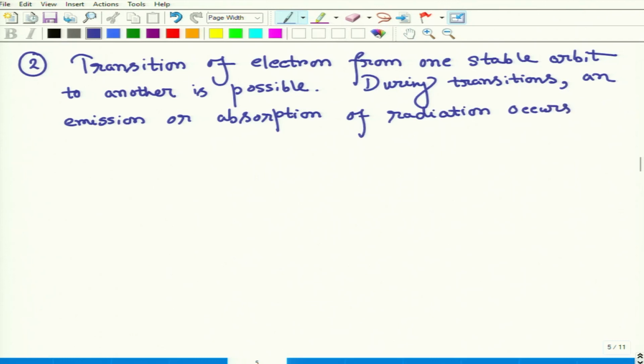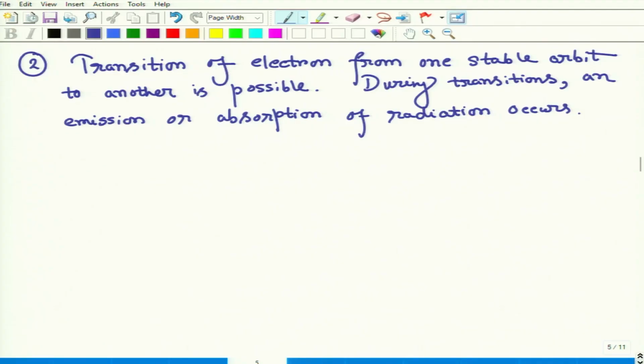While rotating in an orbit, no radiation will occur according to the Bohr postulate. But when an electron is making a transition from one orbit to another, it may be excitation or de-excitation. In that case, absorption or emission of radiation would occur.